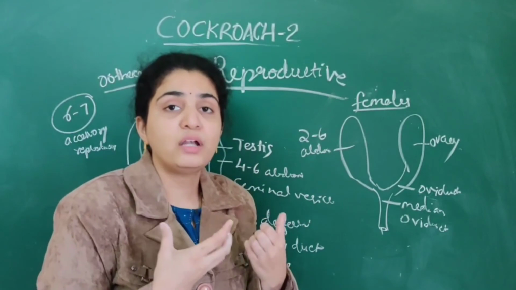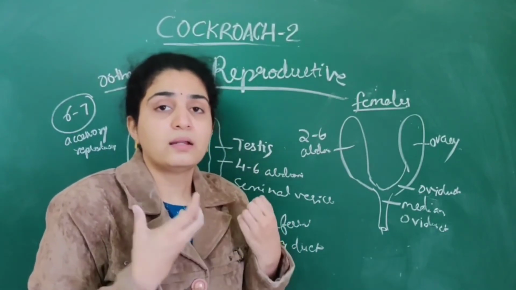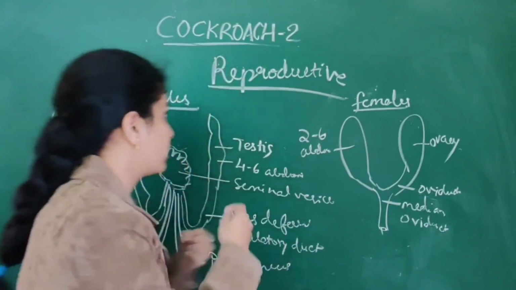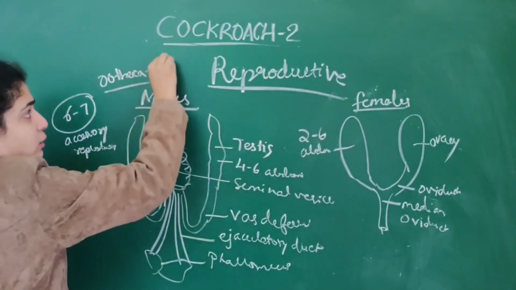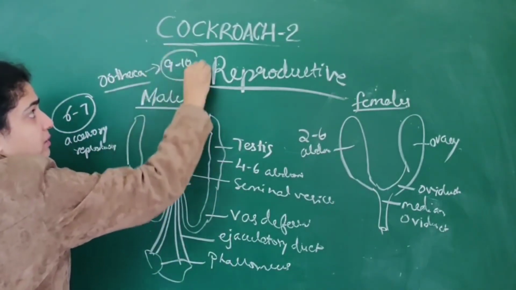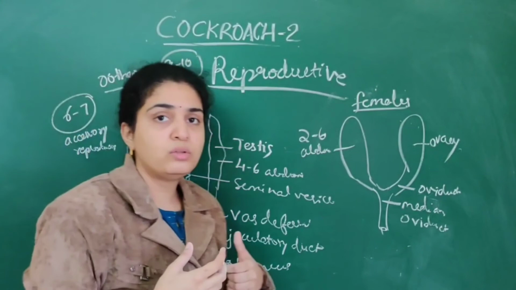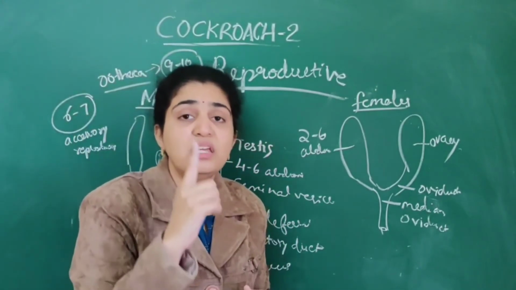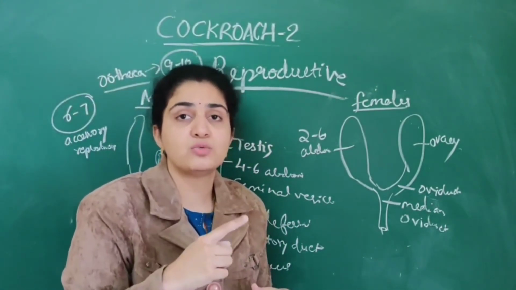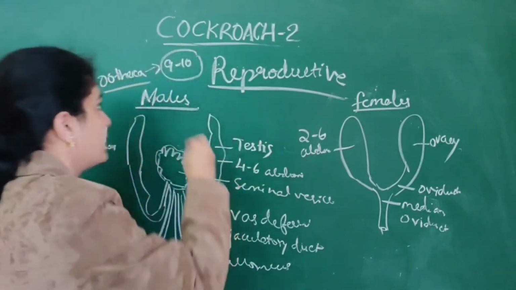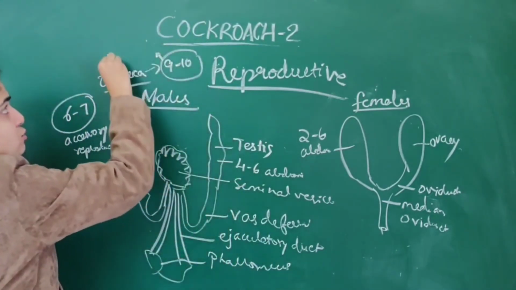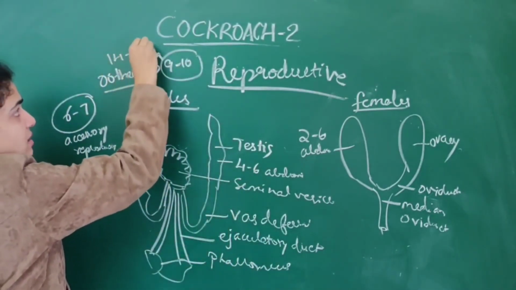About 9 to 10 ootheca are released from the female reproductive system. Each ootheca will give rise to 14 to 16 eggs.